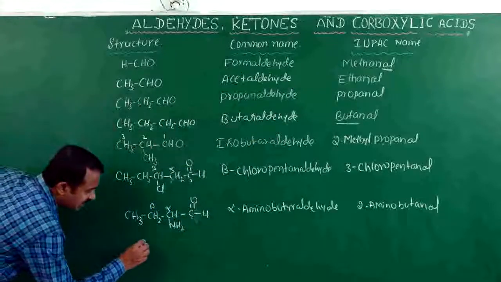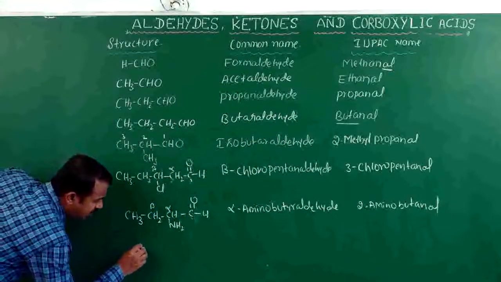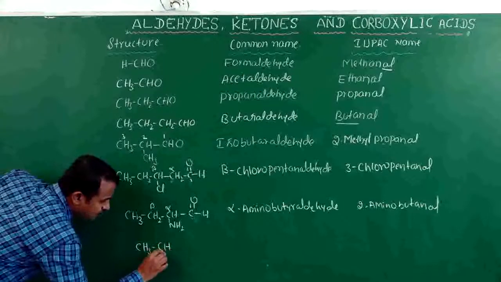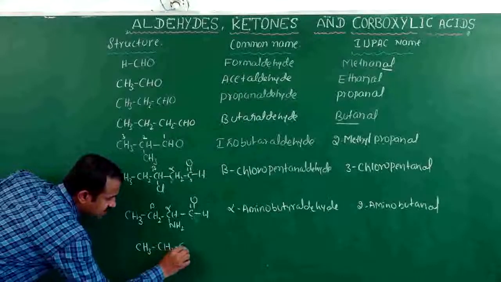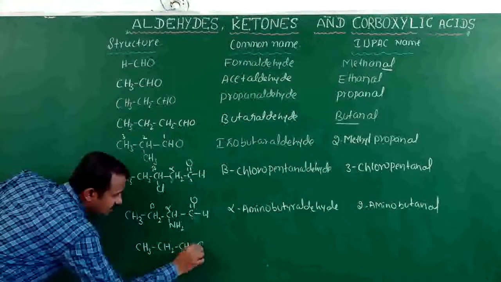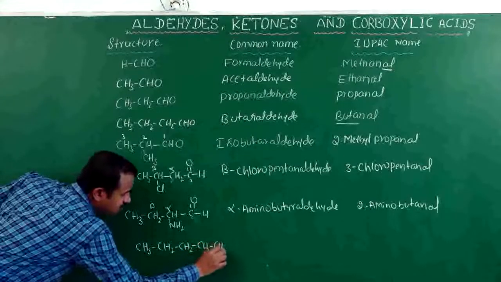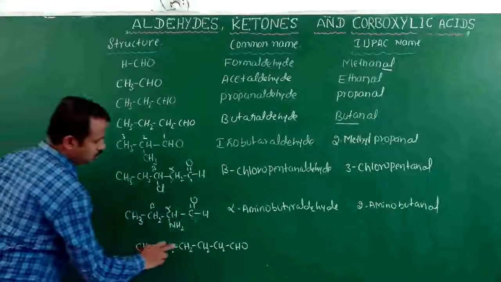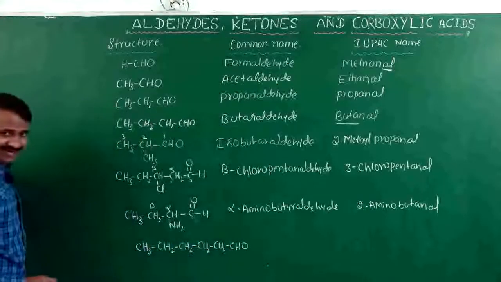In case the carbon compound contains CH3, CH2, CHO. This is 1, 2, 3, 4, 5, 6 carbons, hexanaldehyde.